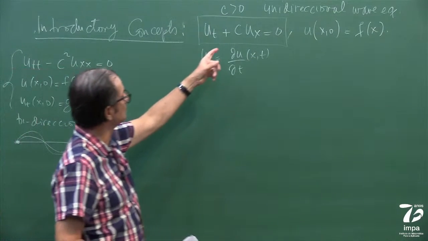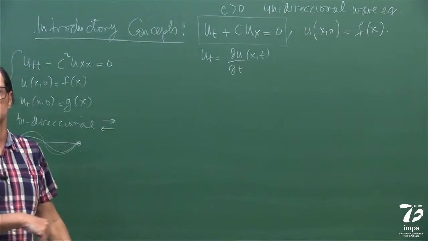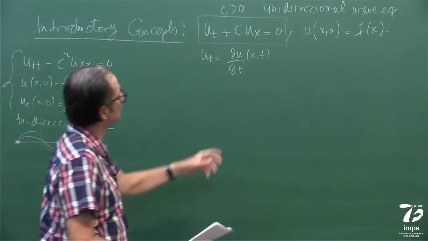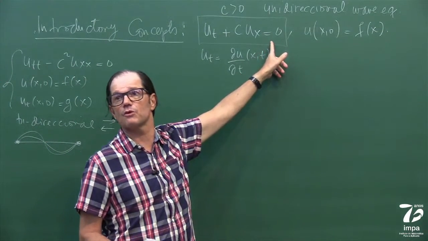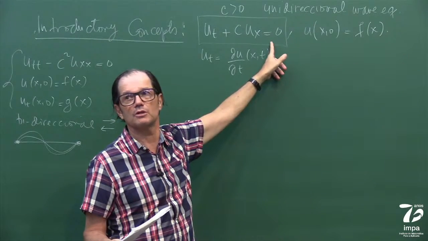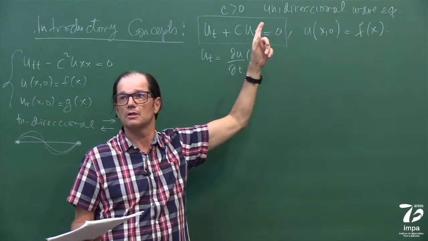So this one, I can do it very quickly without using Fourier series to find the solution. Do you remember what the solution of this equation is? You don't have to remember, you'll see. If this is the equation and this is the initial condition, what is the solution?